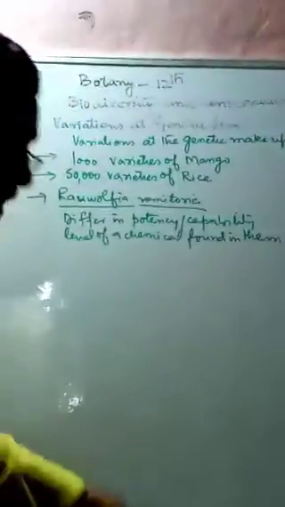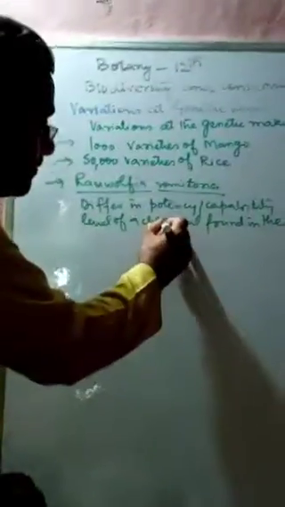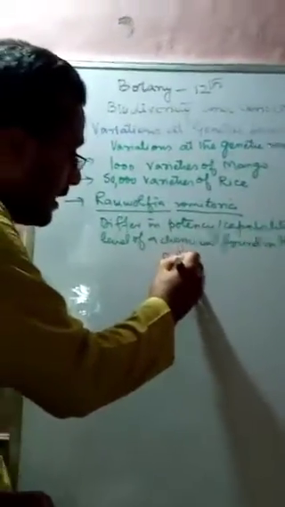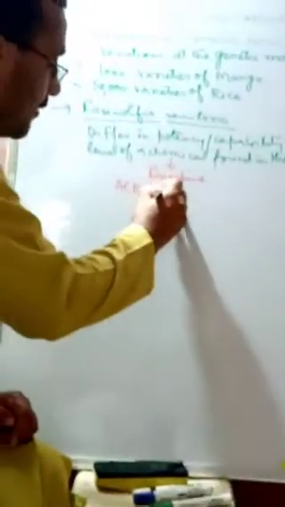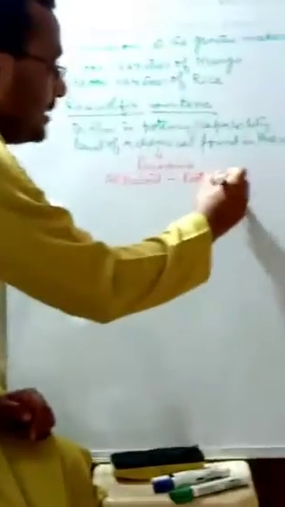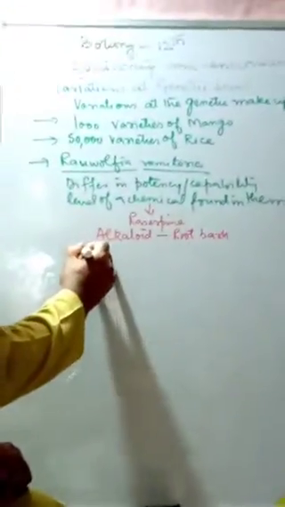Now, what is that chemical? That chemical is reserpine, an alkaloid which is obtained from the root bark.